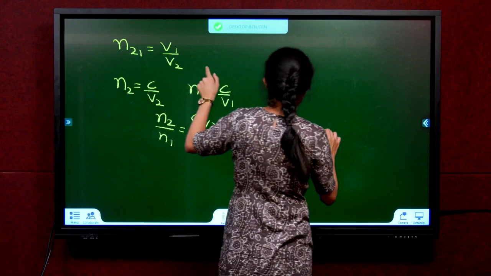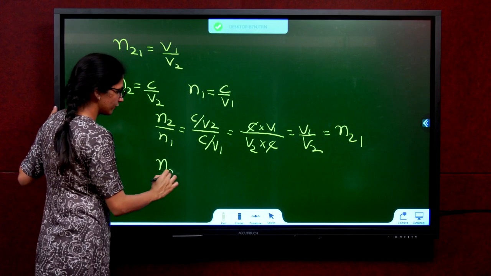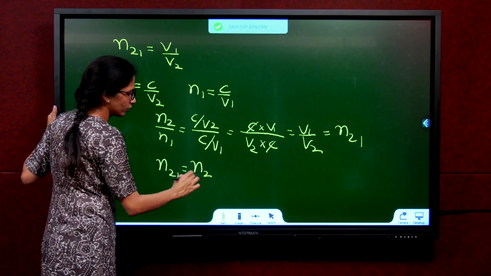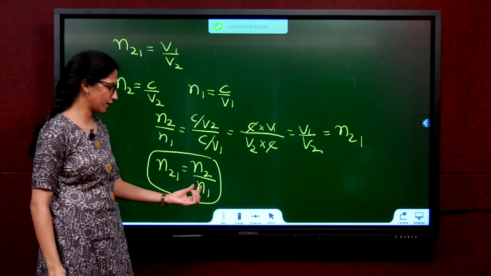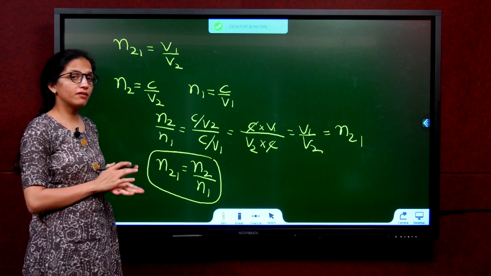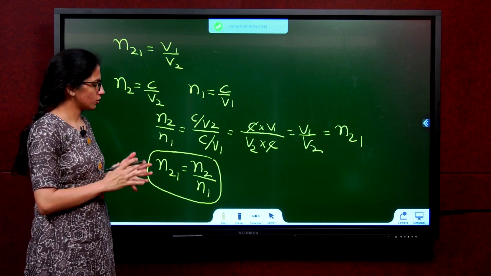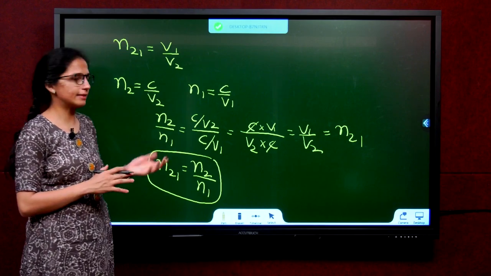It is nothing but N21. Therefore, N21 is nothing but N2 by N1. This is the relationship between relative refractive index and absolute refractive index of those media. We will give a small conclusion for you so that you don't get so confused. They won't ask you in depth to derive at all, but this is easy.